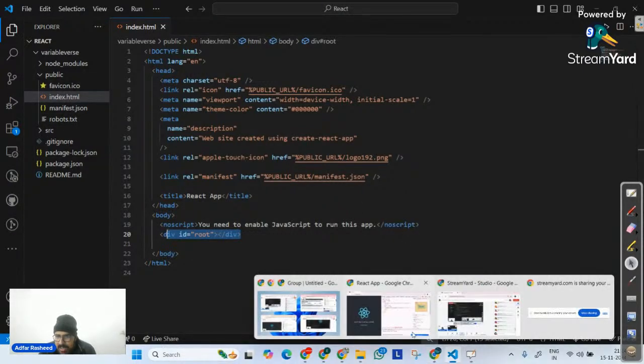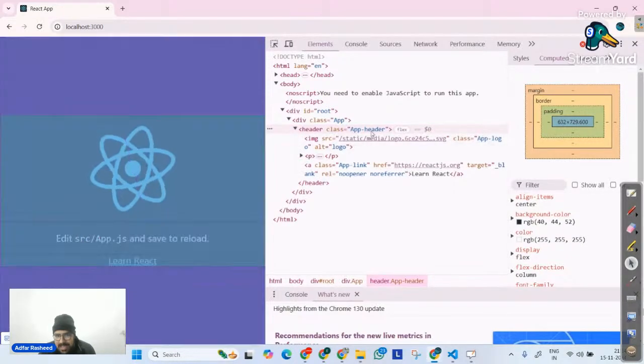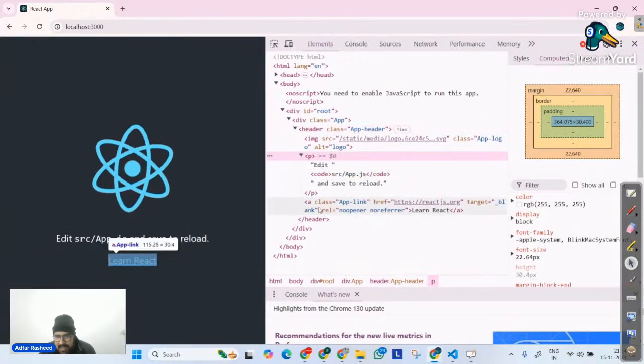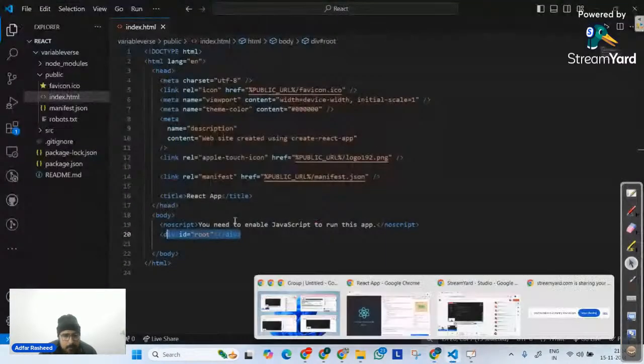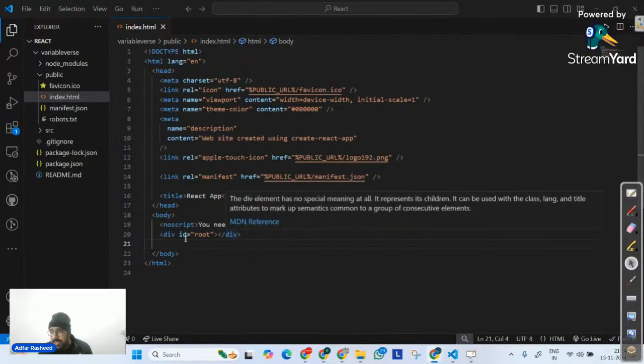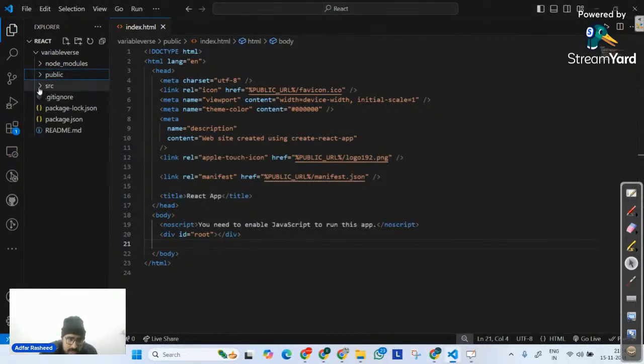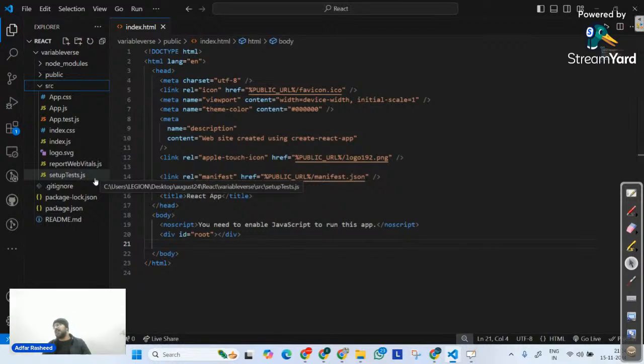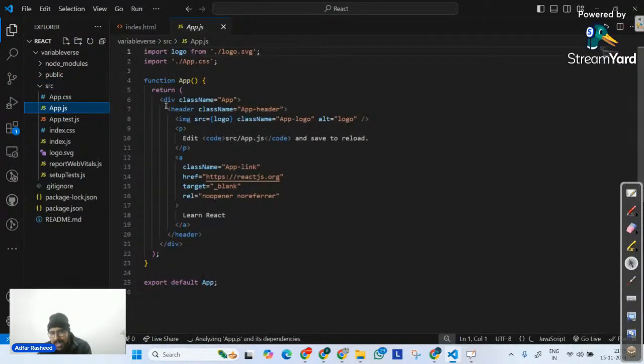So how did this content end up here? You can see there is a header, there's an image, an anchor tag, p tags, all those things. We have not put them in the index.html because my div whose ID is root is empty. But you can see another folder there called src. This is your working environment. This is the folder where you will be working on your React. And if you see here, there's no HTML file. There are pure JavaScript files and CSS files. You can remove them, but the main focus is on JavaScript files. If you go to app.js, you can clearly see there's a div.